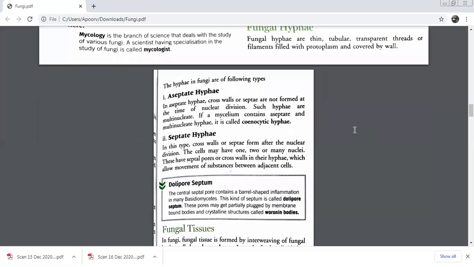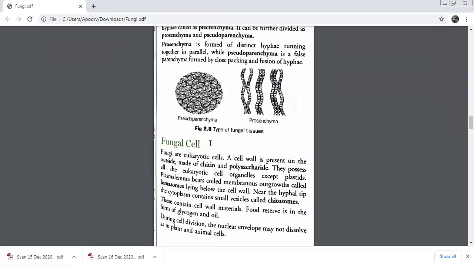Very good. We did the different types of hyphae. This also I had done with you, aseptate and septate hyphae, depending on whether cross walls are present or not. If the cross walls are not formed at the time of nuclear division, then it is aseptate hyphae, also known as coenocytic hyphae. It is aseptate and multinucleate. But if we have cross walls after the nuclear division, and of course multinucleate again, then this is septate hyphae. We had done this, children.